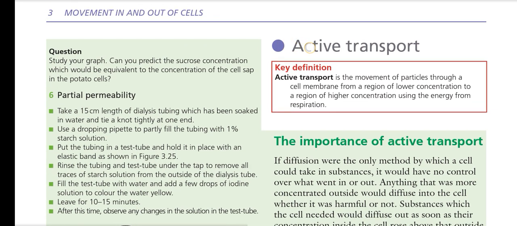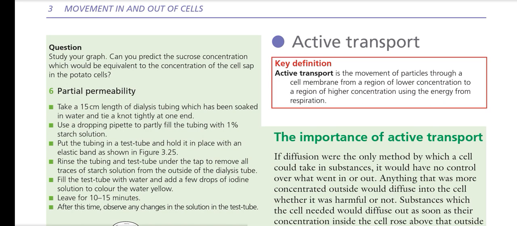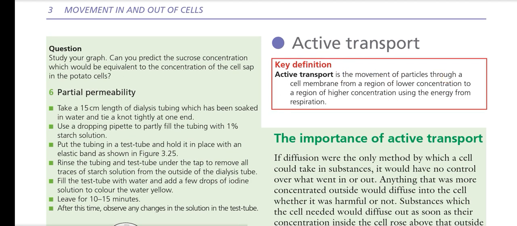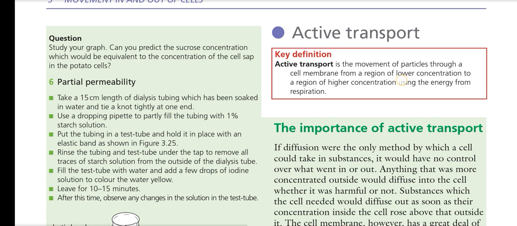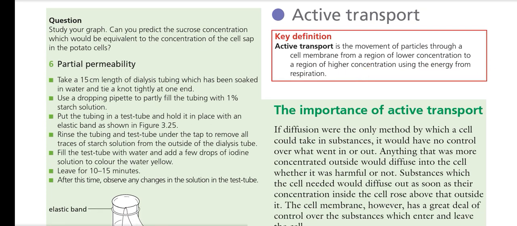The word active is very important to understand the mechanism of active transport. Active means energetically active, the process that requires energy, or ATP, is called active transport. If we define it, active transport is the movement of particles through the cell membrane, the selectively or partially permeable membrane, from the region of low concentration to the region of high concentration, using the energy from the respiration that is happening in our body.